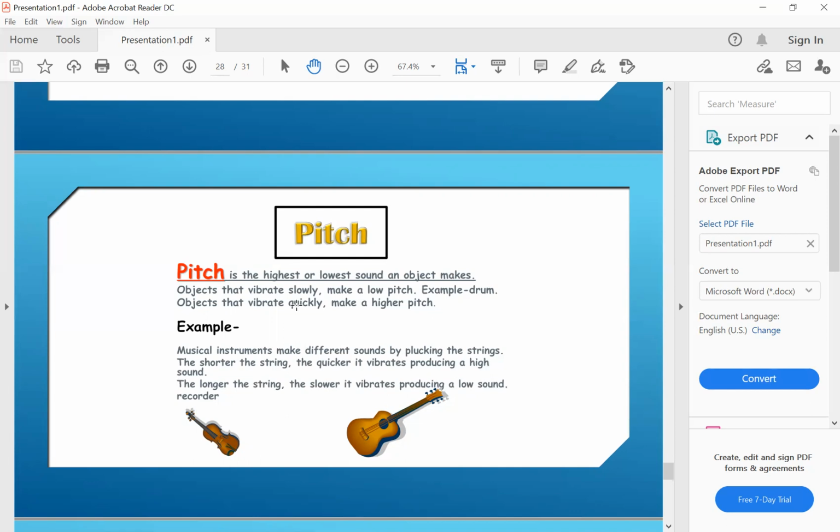So when something vibrates faster or quickly, it will produce a high pitch sound. When something vibrates slowly, it will produce a low pitch sound.